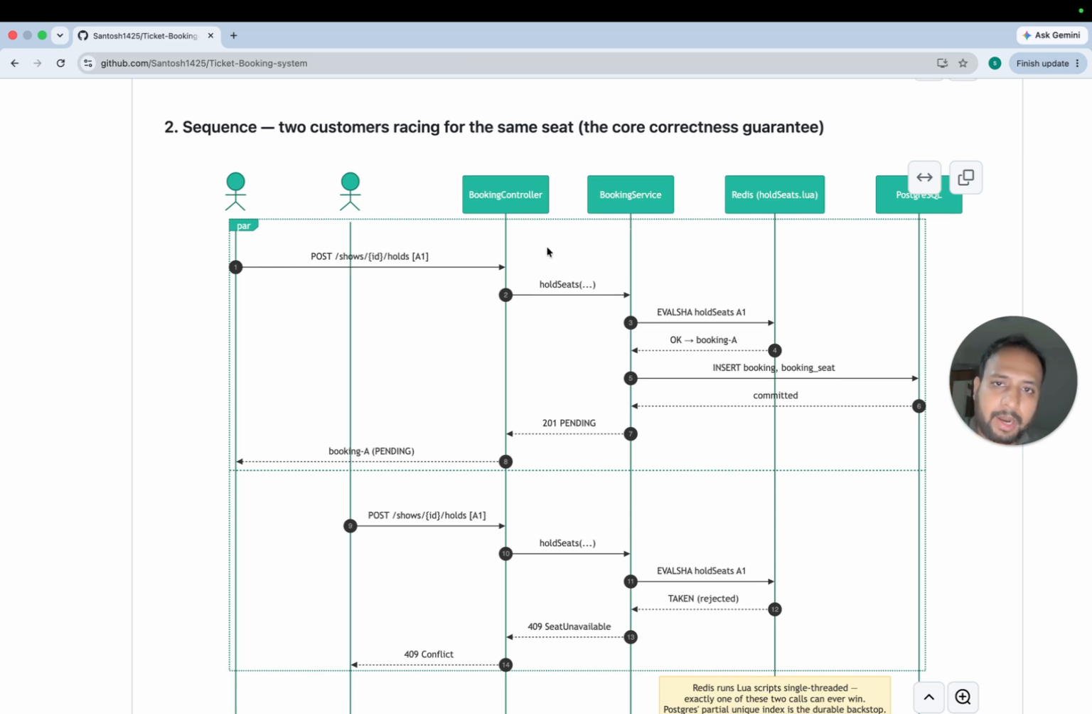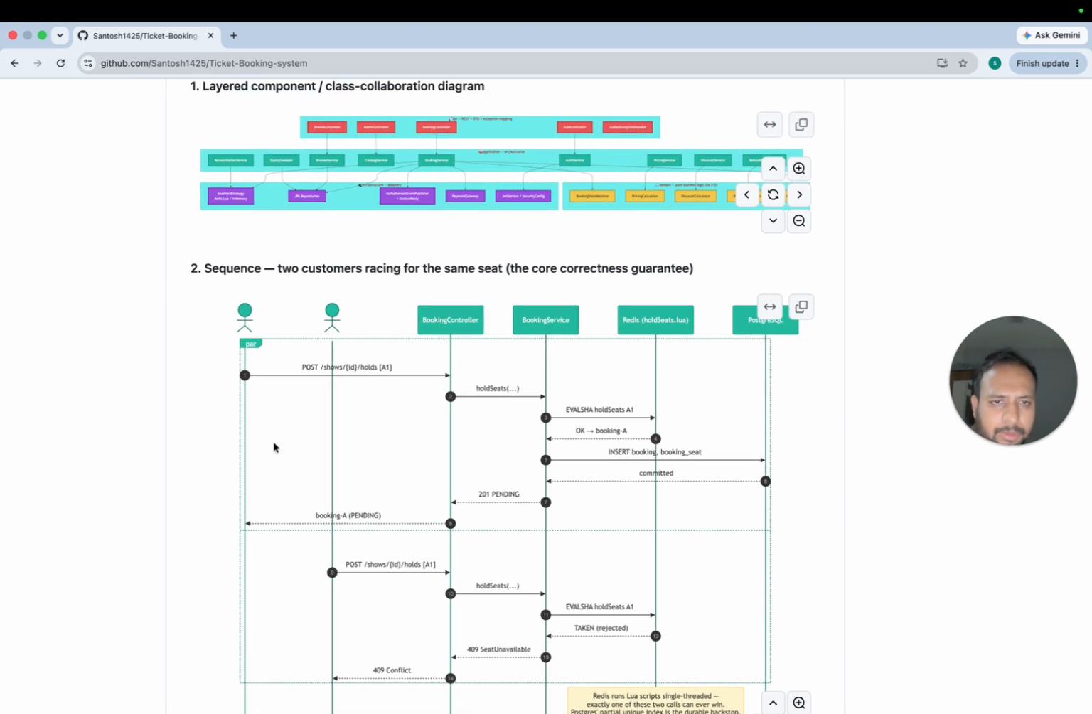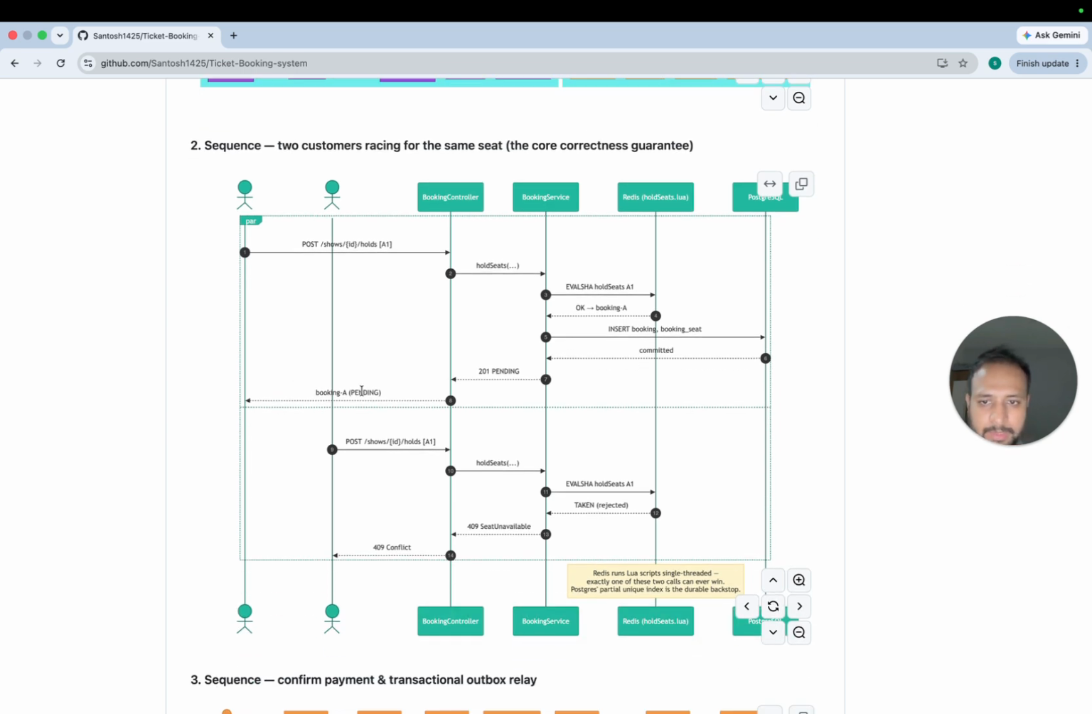After that, you want to hold that particular seat, so you call the hold API, and it goes to the booking service, and from the booking service it hits Redis to hold the seat. If no one has held it, they will just return, and then we update Postgres, which is the persistent store. Once the payment and everything is confirmed, we update Postgres, and after committing, we come back and tell the user that the seat is confirmed, since the payment got confirmed.